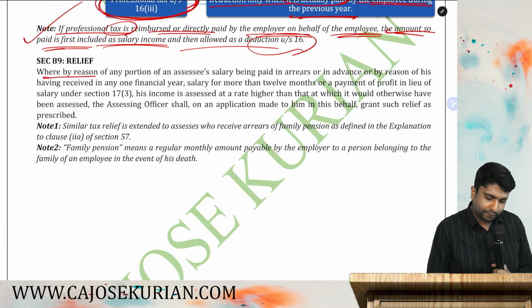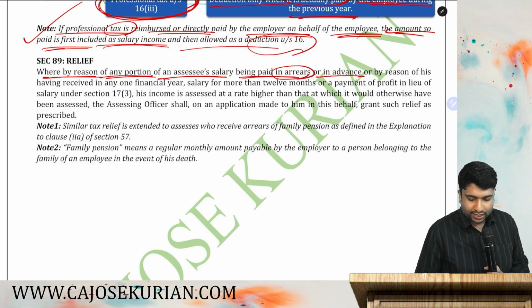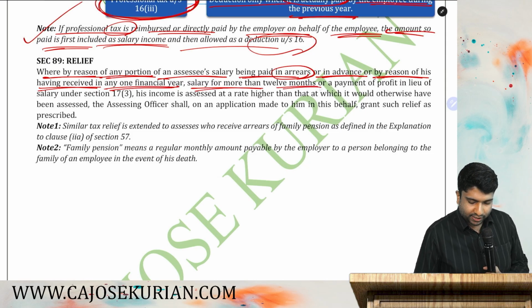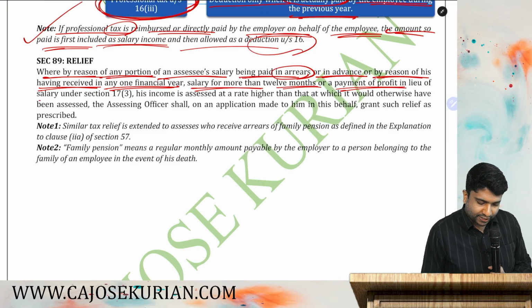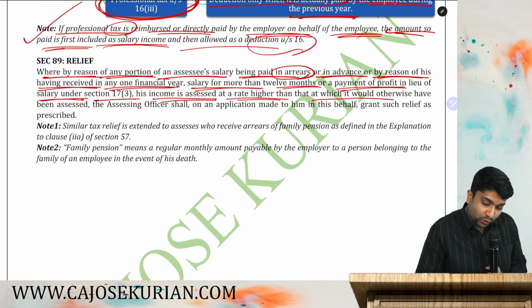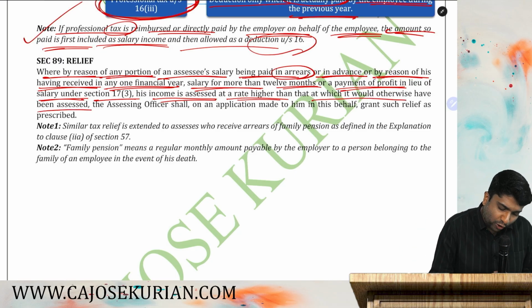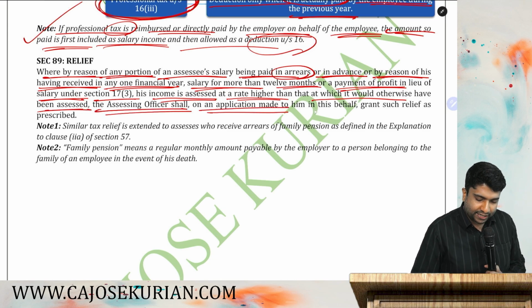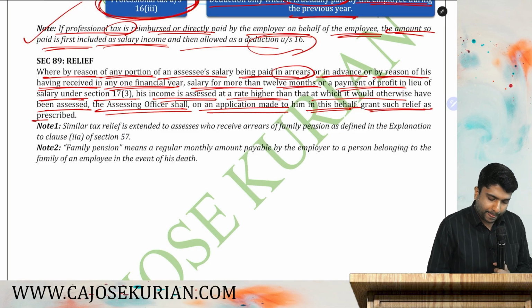Relief where by reason of any portion of assessee's salary being paid in arrears or in advance, or by reason of having received in any one financial year salary for more than 12 months, or payment of profit in lieu of salary under 17(3), his income is assessed at a rate higher than the rate at which it would otherwise have been assessed, the assessing officer shall, on application made to him in this behalf, grant such relief as prescribed.